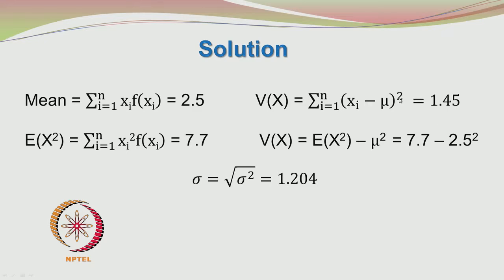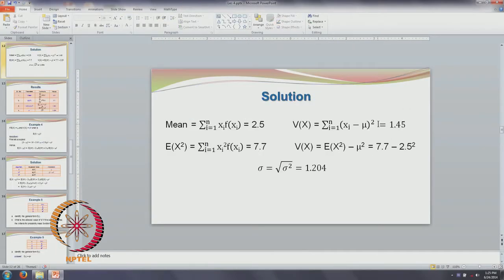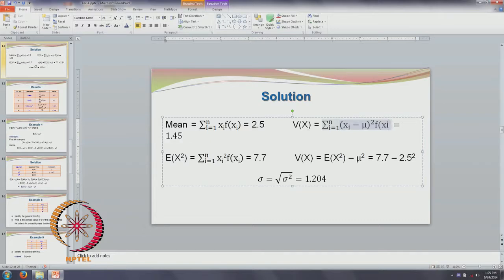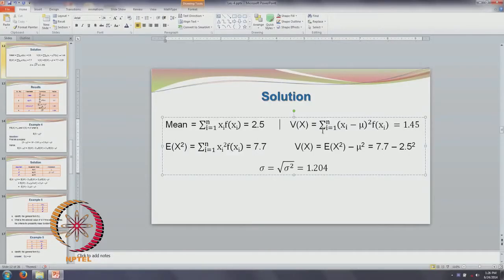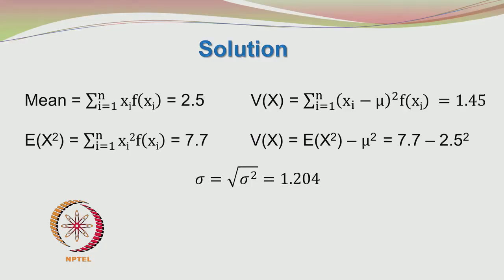Again, you can see that there is a mistake here, which I will correct now. Right. So, earlier this f of xi was missing.